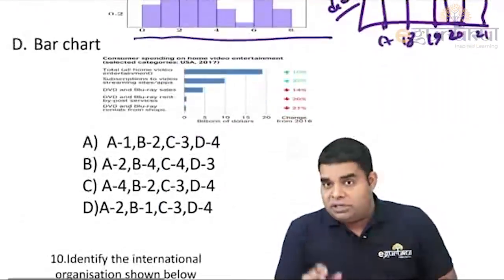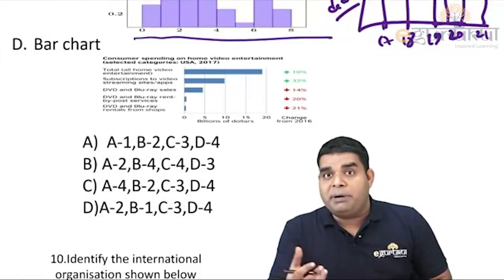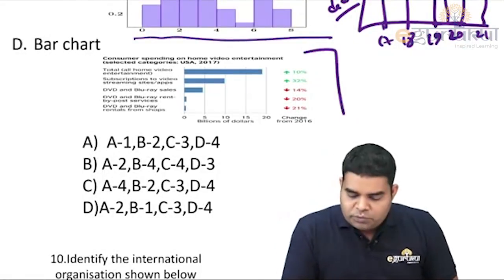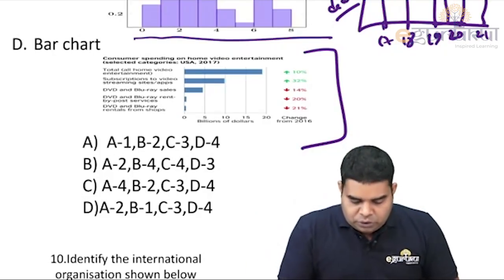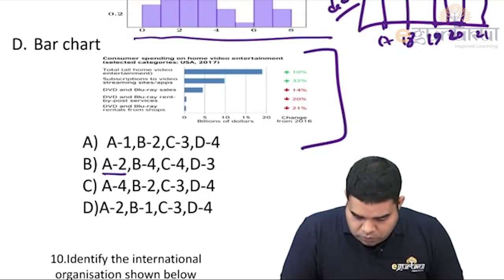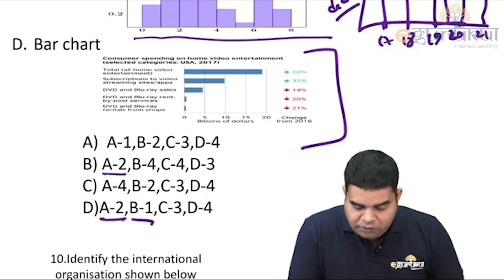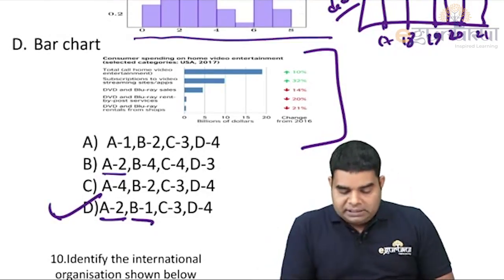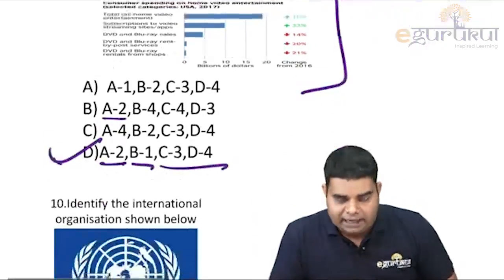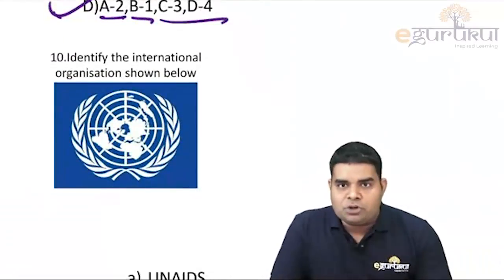So this is a component bar diagram, this is a multiple bar diagram, this is a histogram which represents association between two continuous data, and this one is a simple bar diagram. Okay, so A was 2, B was 1, so A2, B1, it means option D is correct. A2, B1, then C3, D4, they are correctly organized. Now let's come to the last question.